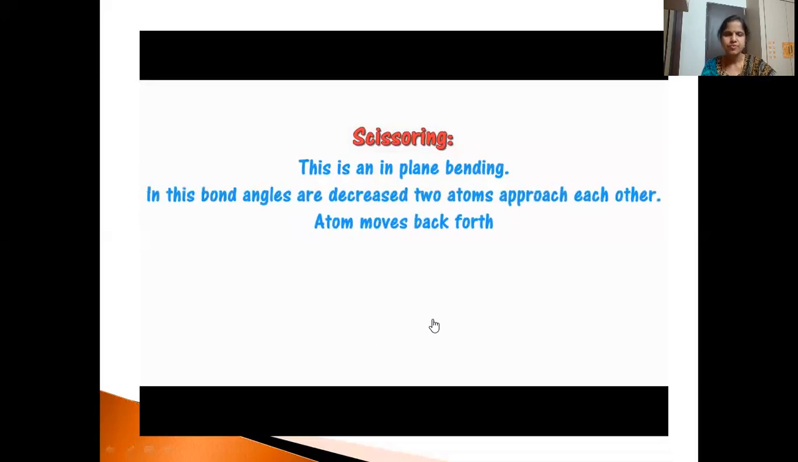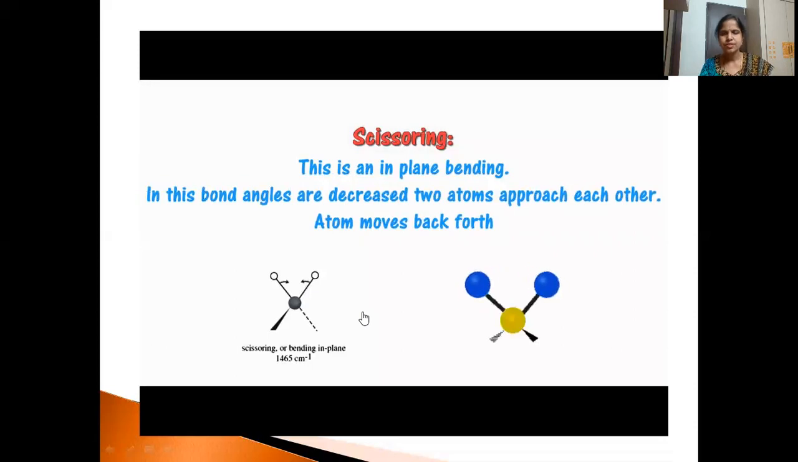Scissoring is the first type we are discussing here. So here you can see two atoms are approaching towards each other. Okay, they may approach or they can move apart. So it is observed at 1465 centimeter inverse. So you can see when they are coming closer, bond length will decrease. When they are moving apart, bond length will increase.